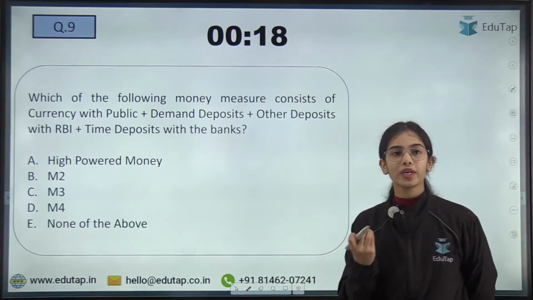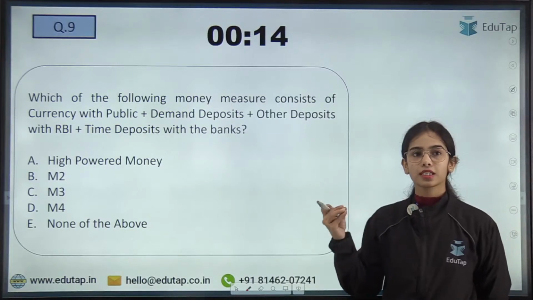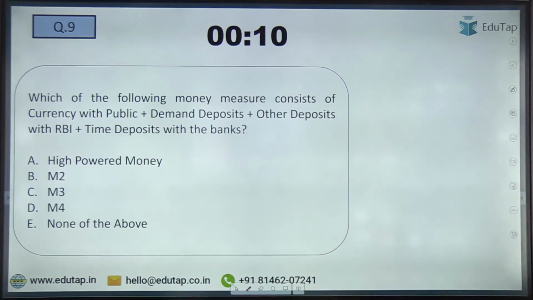Which of the following money measures consists of currency with public, demand deposits, other deposits with the RBI and time deposits with the banks? So it is high powered money, M2, M3, M4. What is the answer here?